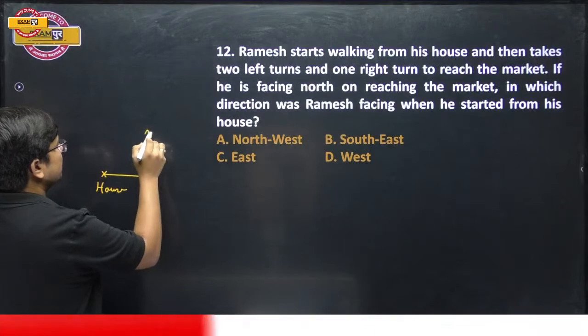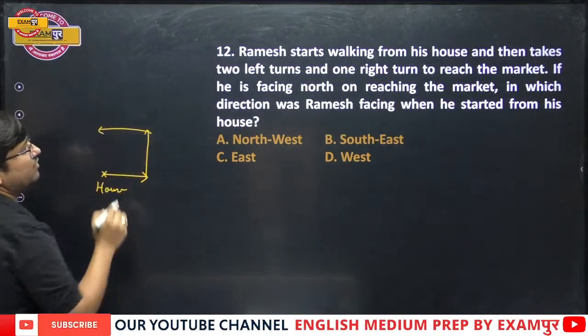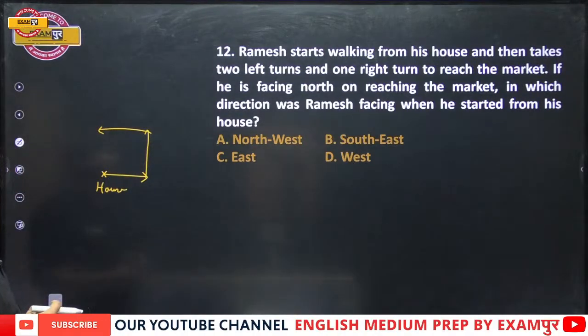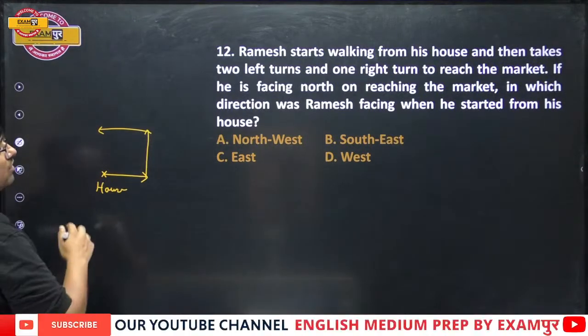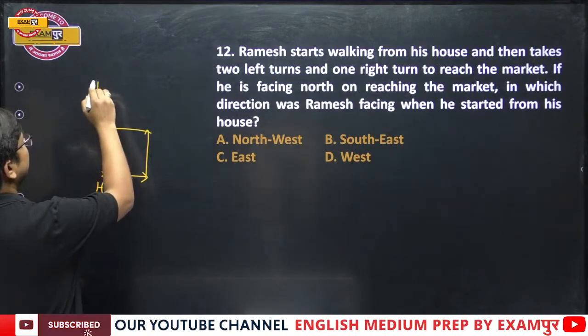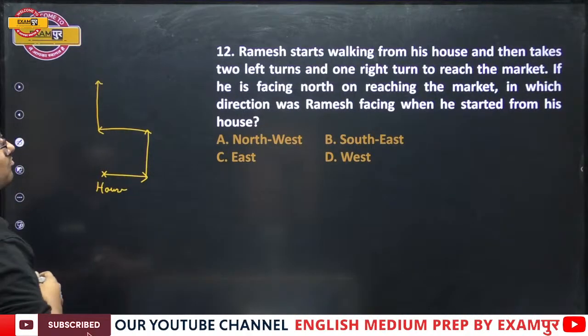First left turn and then second left turn. Okay. So Ramesh started walking from his house and then takes two left turns and one right turn to reach the market.